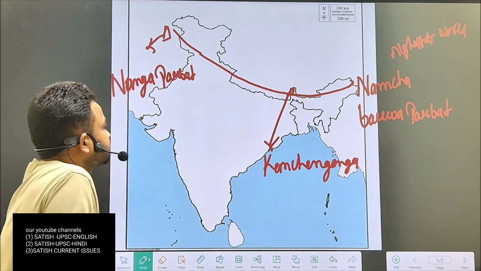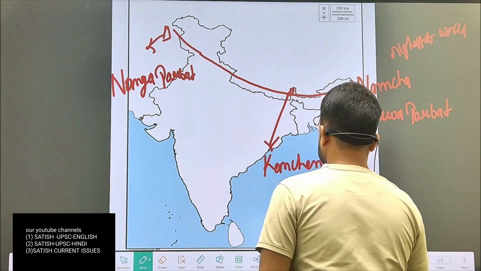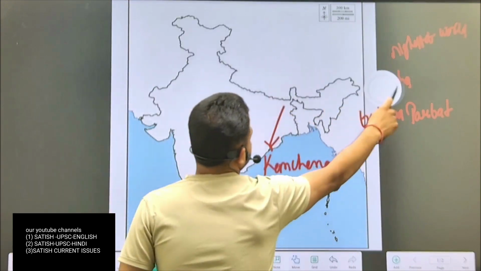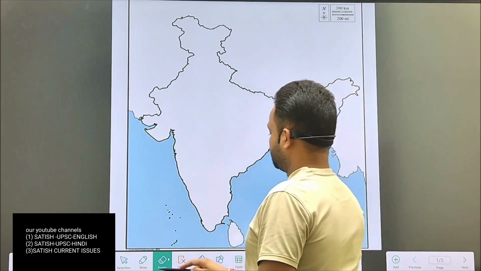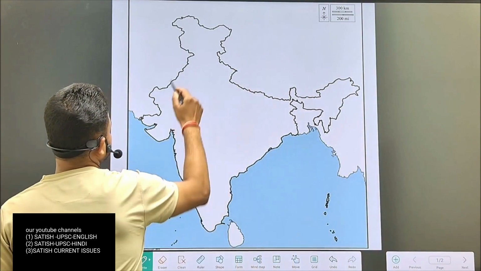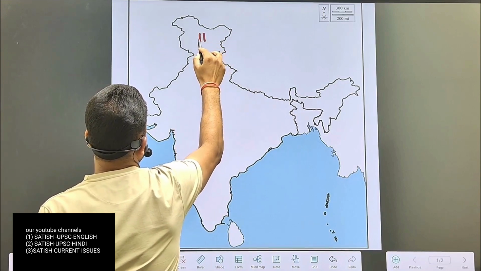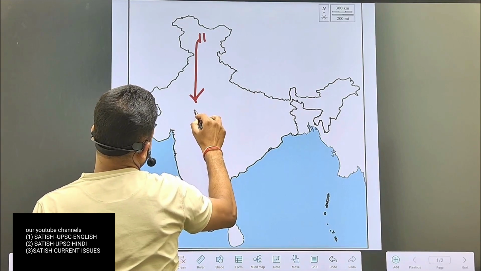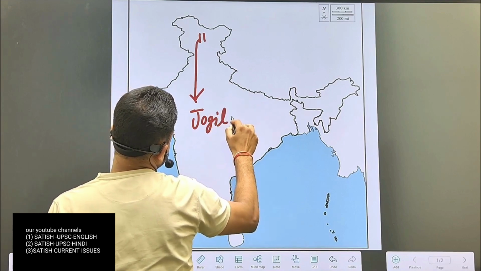Now we will see some passes of Great Himalaya. So the first pass of Great Himalaya is situated here, which is called Jojila Pass.